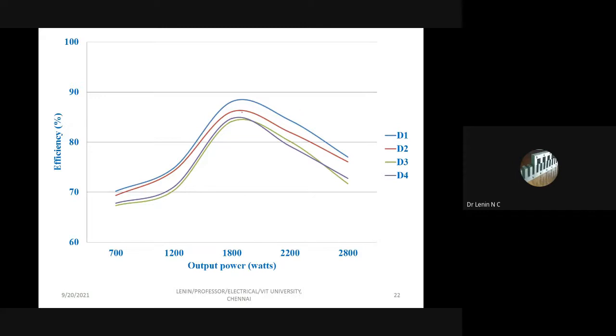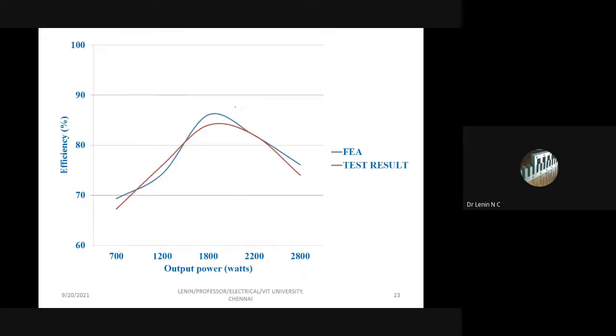So this is about the efficiency. The efficiency is also increased. Previously it was nearby 80, now it is going to be greater than 85%. Because of the insertion of magnets, the efficiency is also going to increase by at least 5 to 7%. So this is the comparison between FEA and the test. FEA means it's a simulation, and this is going to be our test machine.